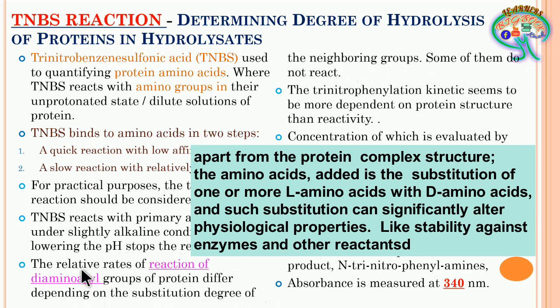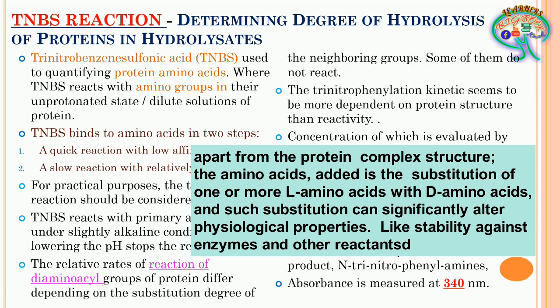Here they have used the words substitution degree of the neighboring groups. The protein will not always be linear in its structure. As per the tertiary and quaternary structures, these amino acids are interlinked with the help of sulfide bonds or phosphate bonds.